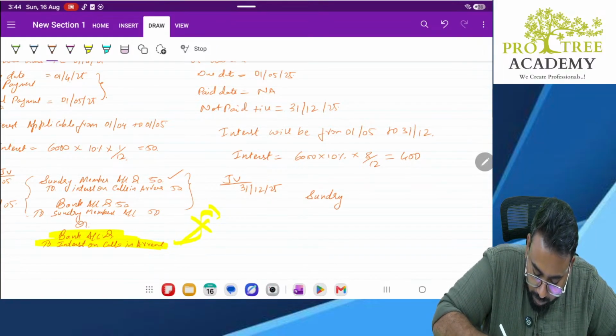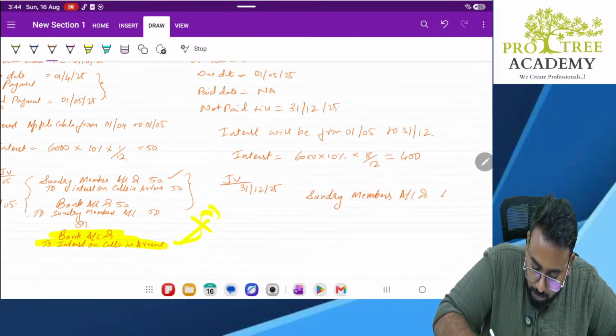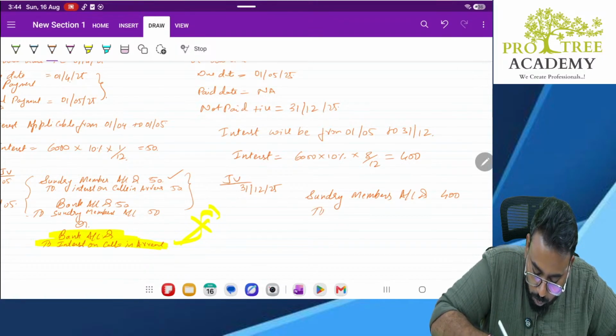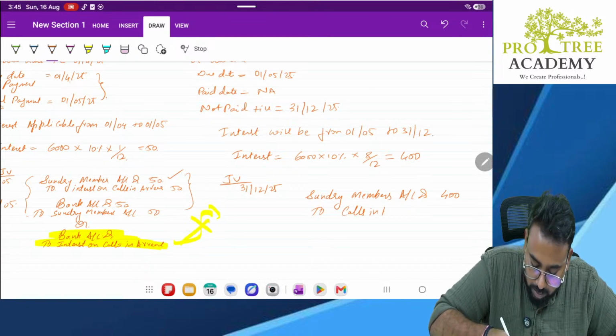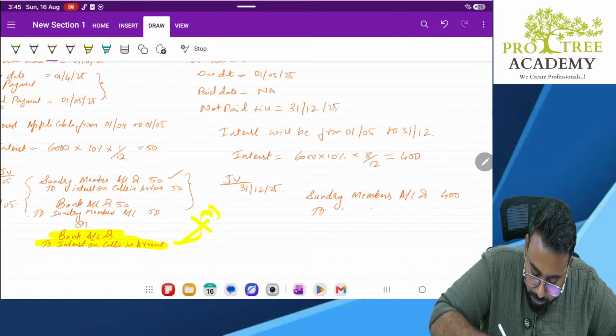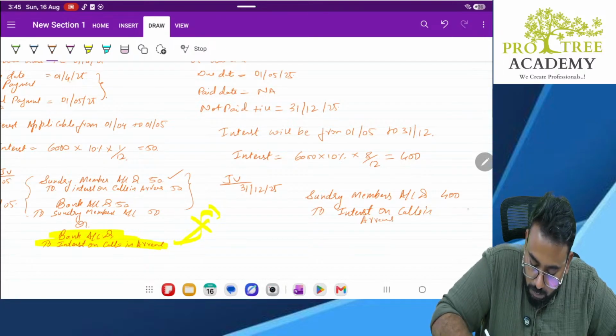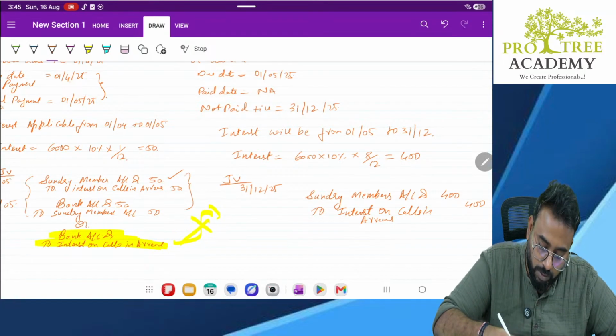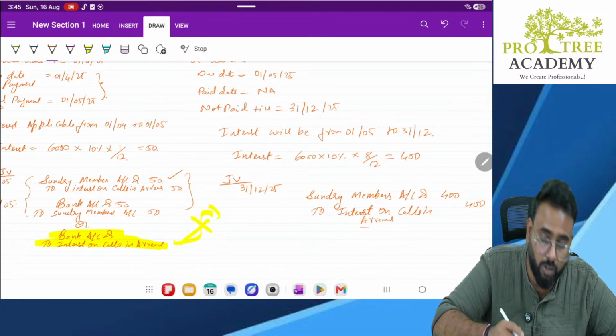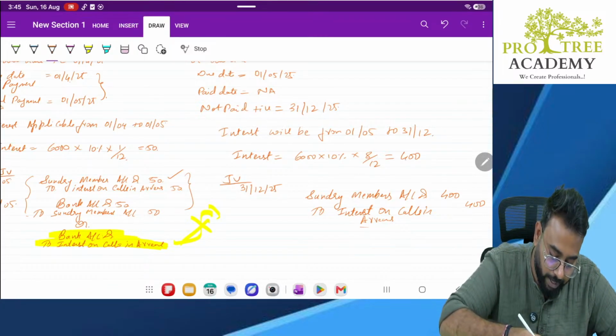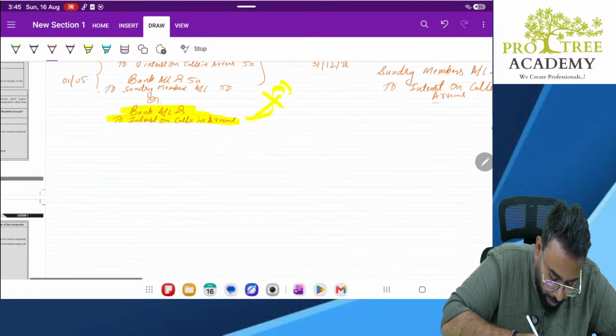Sundry members account debit 400 to interest on calls in arrears 400. Now this interest on calls in arrears has to be transferred to P&L account, correct? So P&L account.